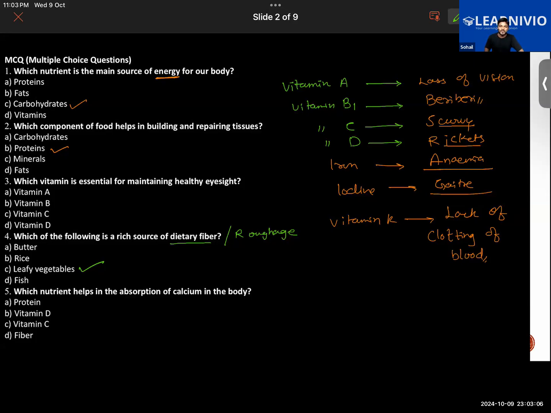For 10 to 15 minutes, you should sit in the sunlight. Why? Sunshine is good for the health of the body. The answer is vitamin D.